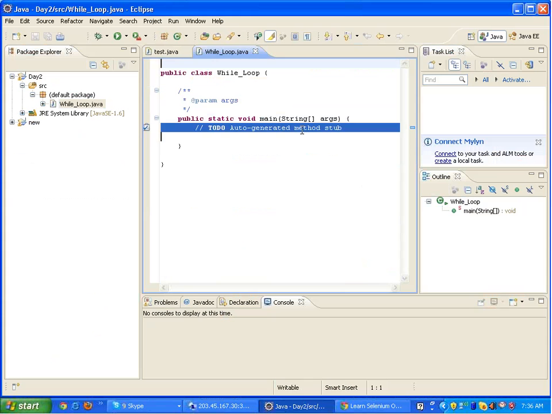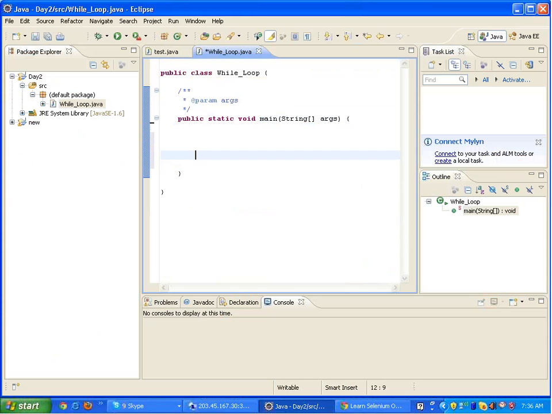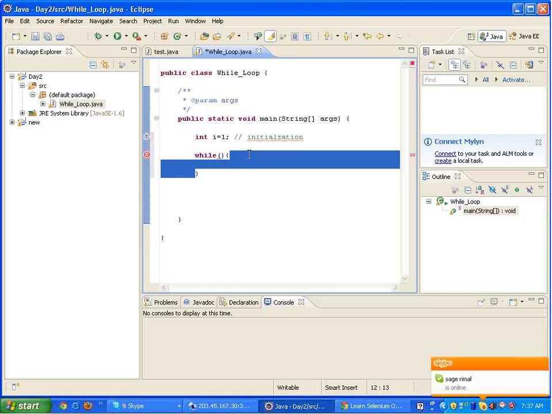Okay. Now a loop is something which first of all repeats itself again and again, right? And you must have made a loop sometime in your career as well, right? Student career or professional career. Now if I write integer i equals 1, this part is known as initialization of the variable. And after that I can write a while loop, while, brackets, curly bracket and curly bracket ends. This will be the scope of the while loop.